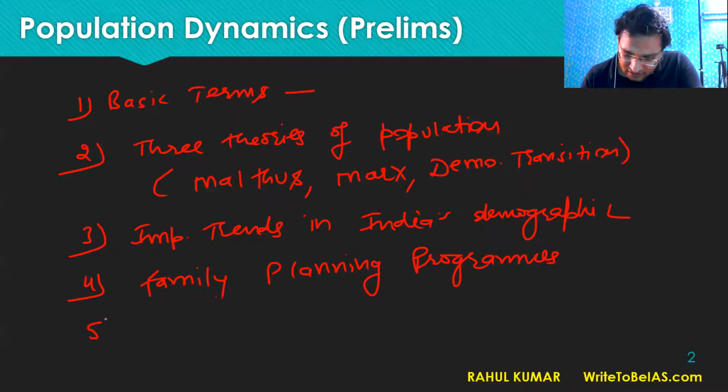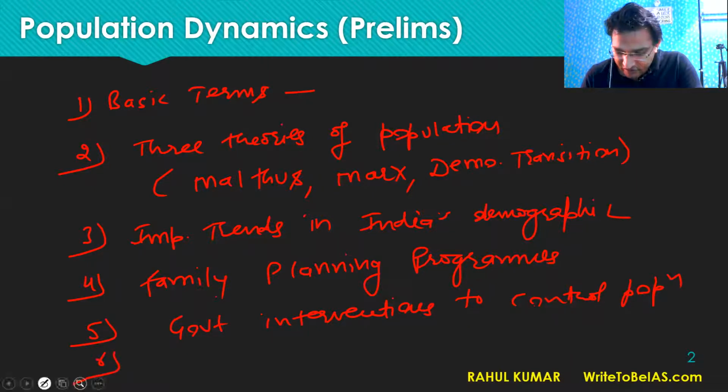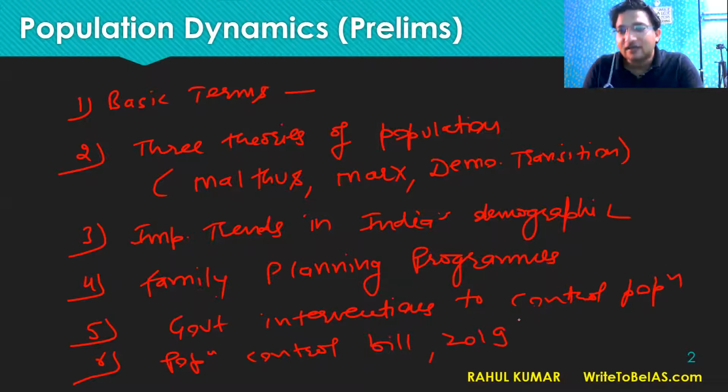And in the last, we will also see what are the government interventions to control the population as of now. And lastly, we will see the Population Control Bill 2019, right? So this is the current affair issue.